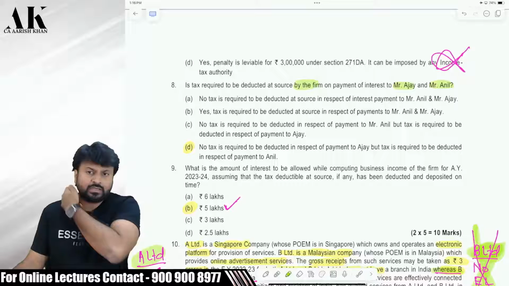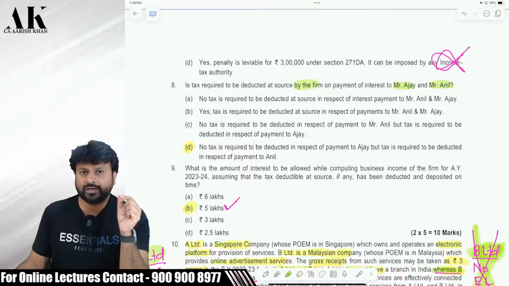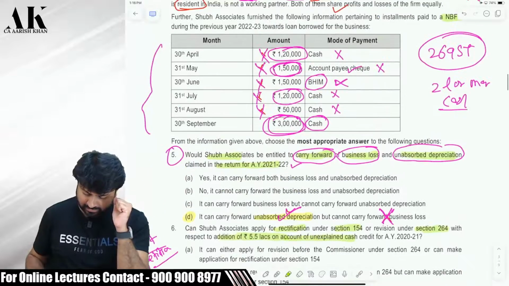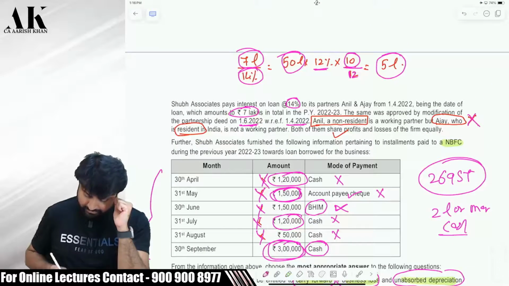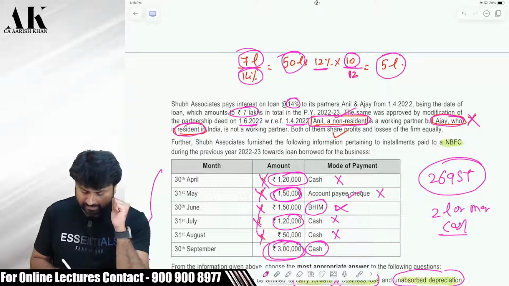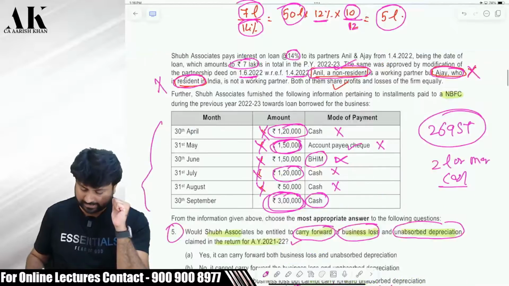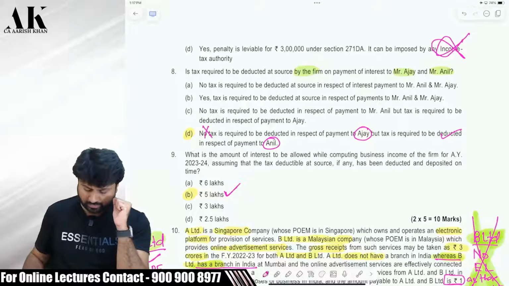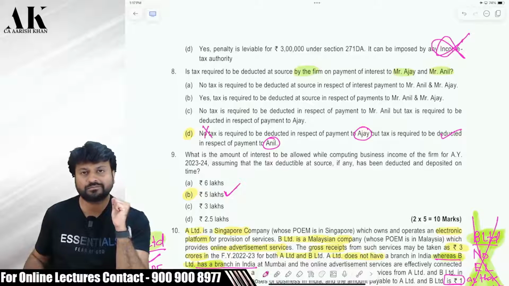What if the partner is non-resident? Then the firm has to deduct TDS under 195. So we need to find out the residential status of Anil and Ajay. You can see over here, Anil is a non-resident. Therefore, in case of Anil, you have to deduct TDS. Ajay is a resident. Therefore, in case of Ajay, there is no need to deduct TDS. Check it, please. So for Ajay, no TDS. For Anil, yes, required to be deducted. I hope it is clear to all of you, right?